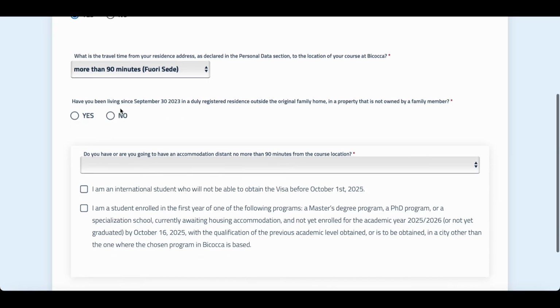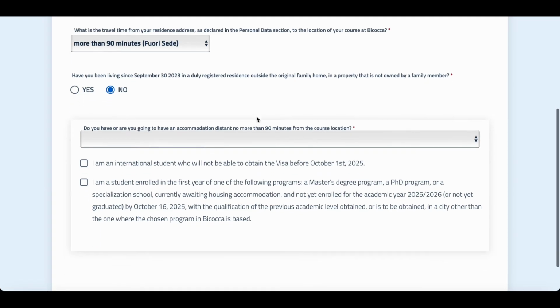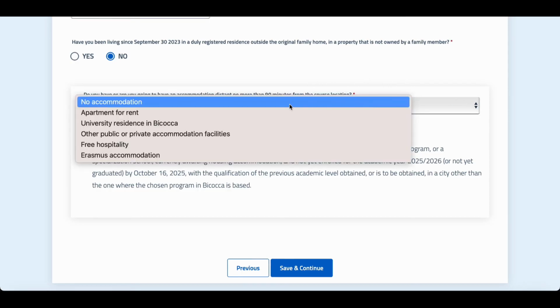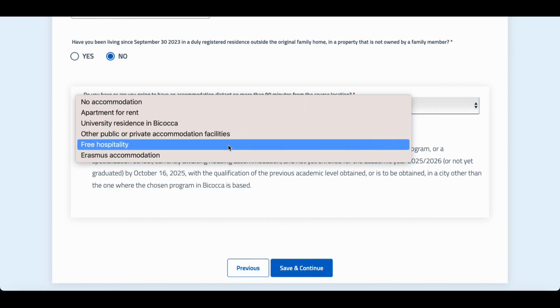The next option asks whether you have been living since September 30, 2023 in a dual registered residence outside of your family home. No, we are in 2025. If you are living outside without your family in another unit, as an independent student, you need to click yes; otherwise click no. And then, are you going to have an accommodation no more than 90 minutes from the course location? That is, you will get a rented residence in Milan. They are asking about this question, so you can select the relevant option.